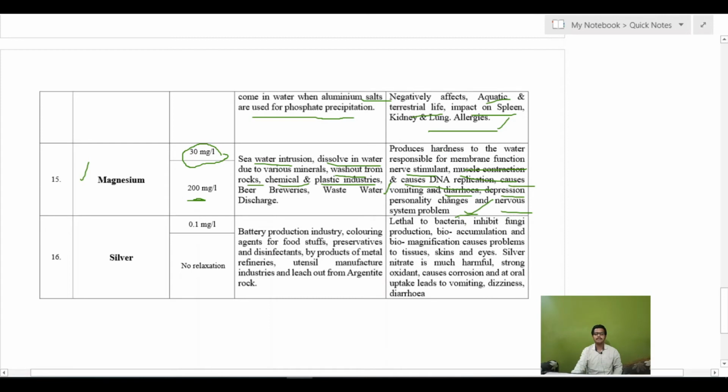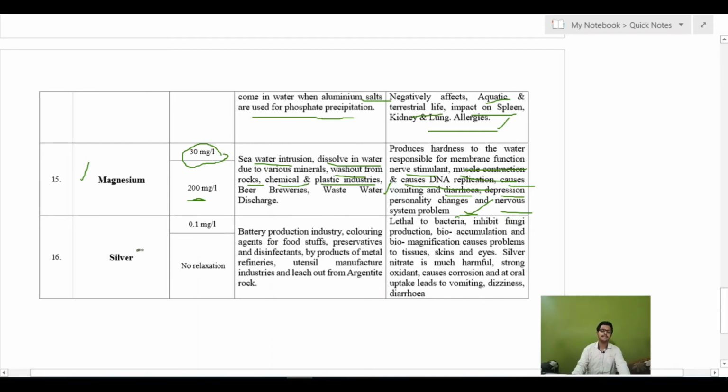Although these problems generally do not happen unless the concentration is very high, or the person is in direct contact with a very high concentration of magnesium, then problems like DNA replication and nervous system failures can take place. In general, at a lower concentration there will be vomiting and diarrhea. That is why magnesium is not a toxic metal.